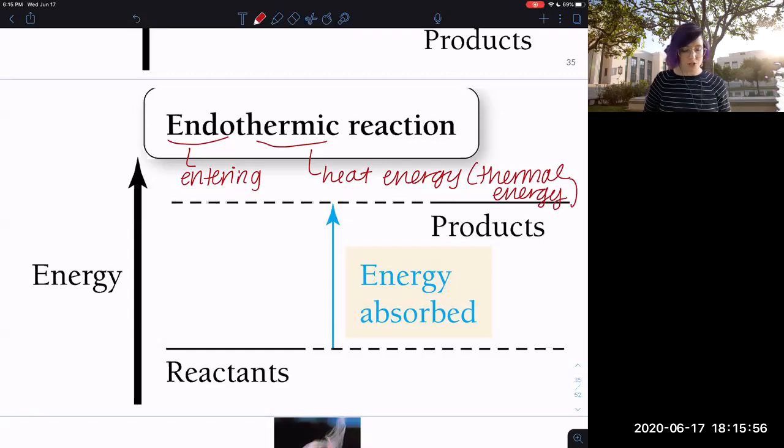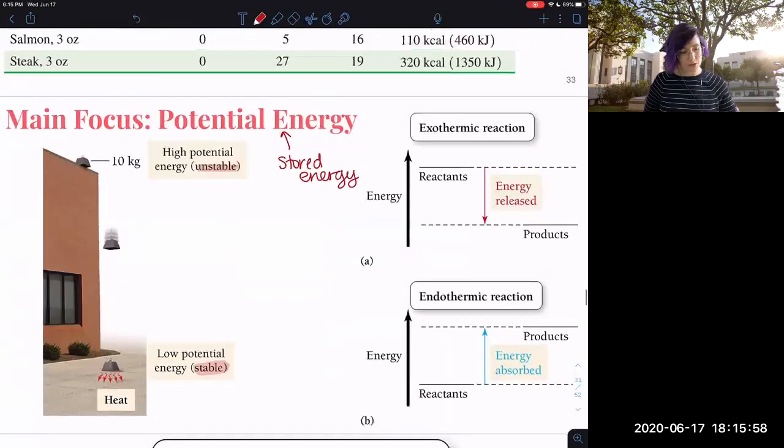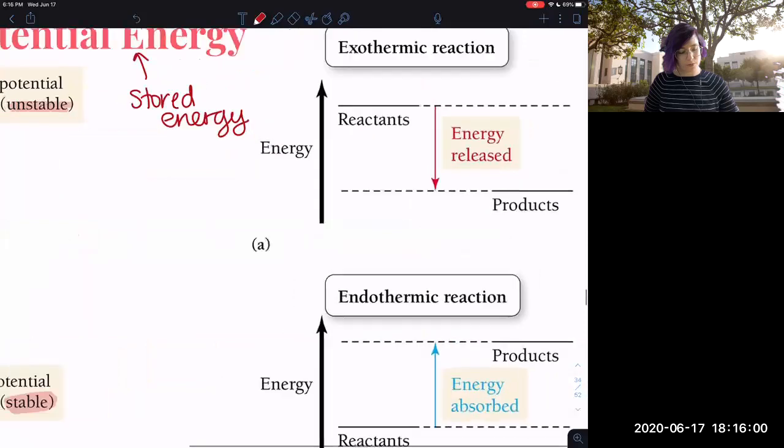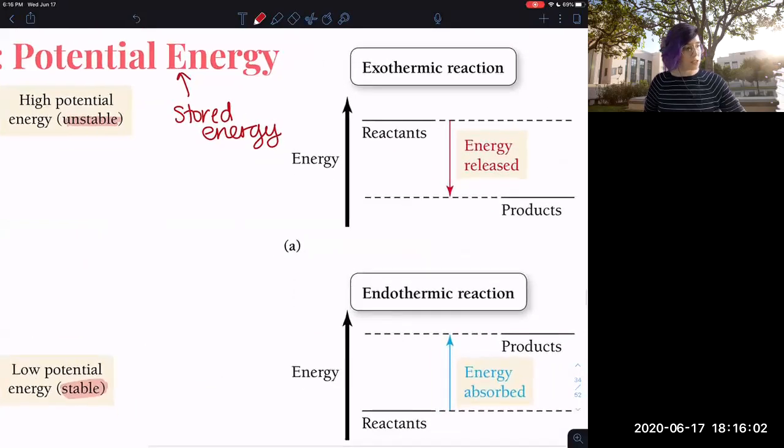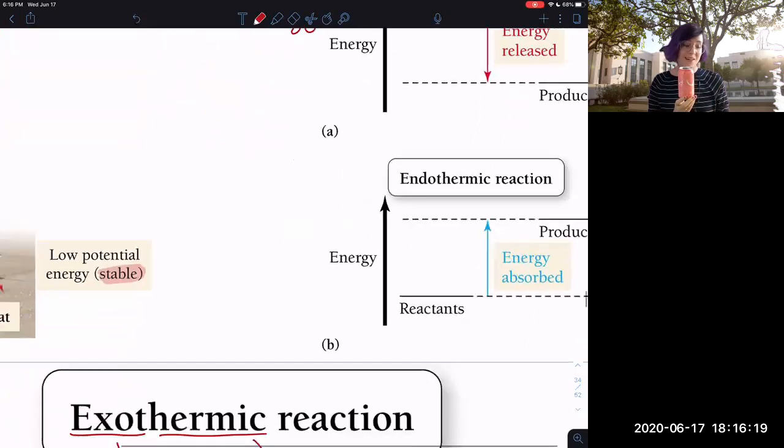Let me ask you this question. Going back to where you can kind of see both endothermic and exothermic. If inside my can of bubbly here was an exothermic reaction, the reaction inside the can is releasing energy, what would I feel when I touched it? I would feel hot. Yes.